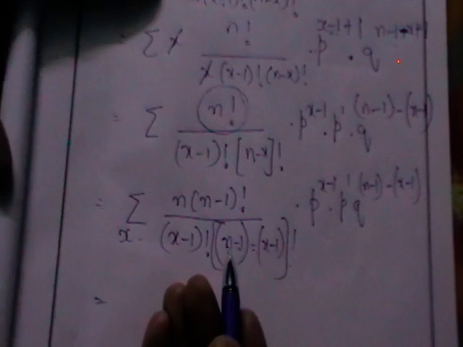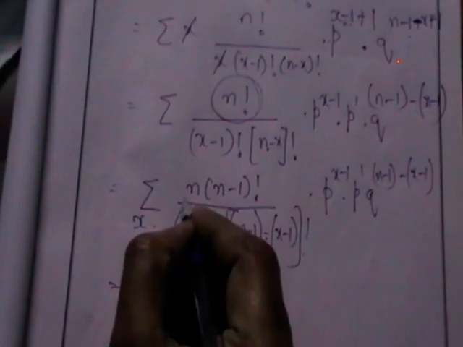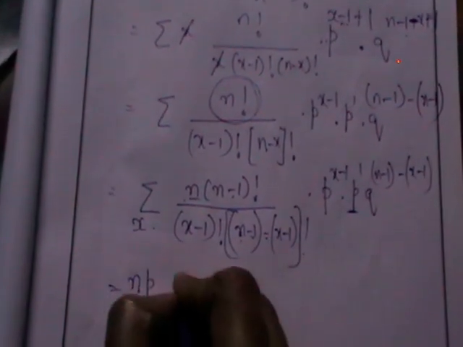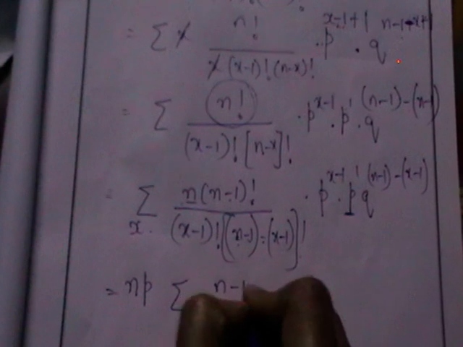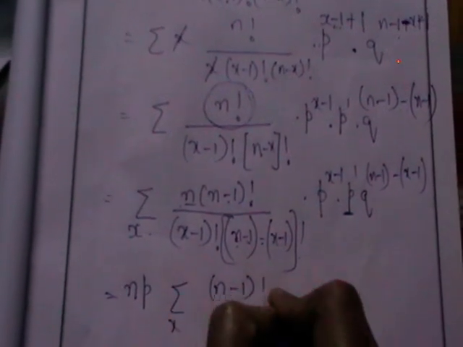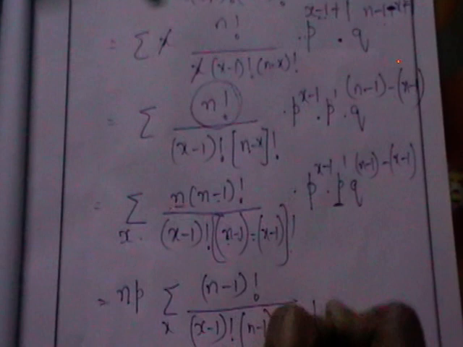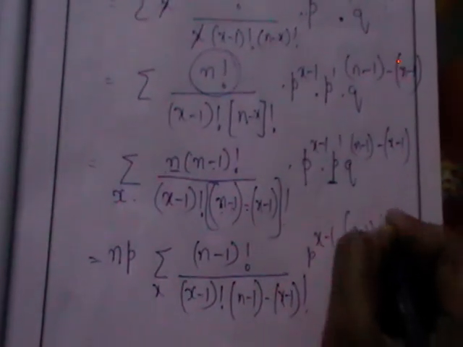Here we can take out the terms which don't involve x. So I won't take out this. I will take out n, and I want to take out this p from here. After taking those terms out, I have kept the factorial terms in the summation itself: p power x minus 1, q power n minus 1 minus x minus 1.